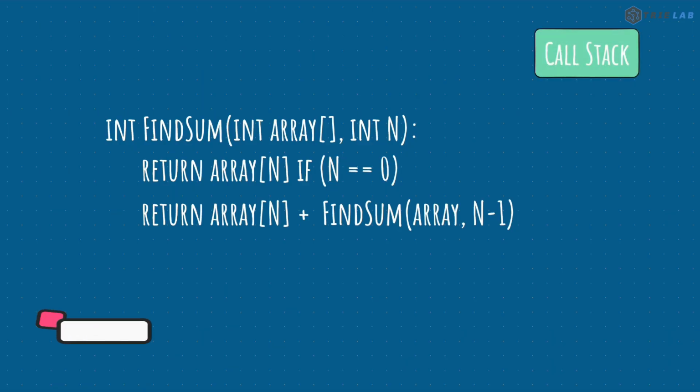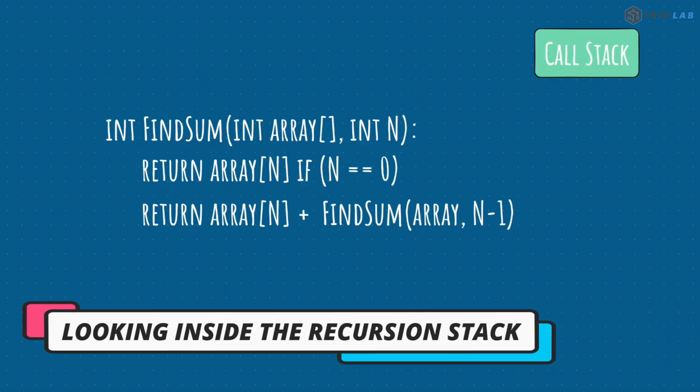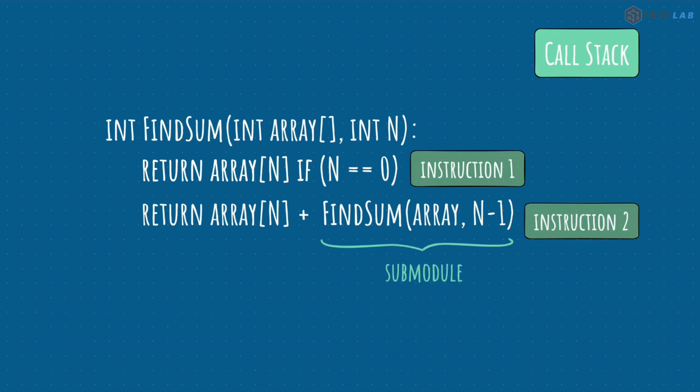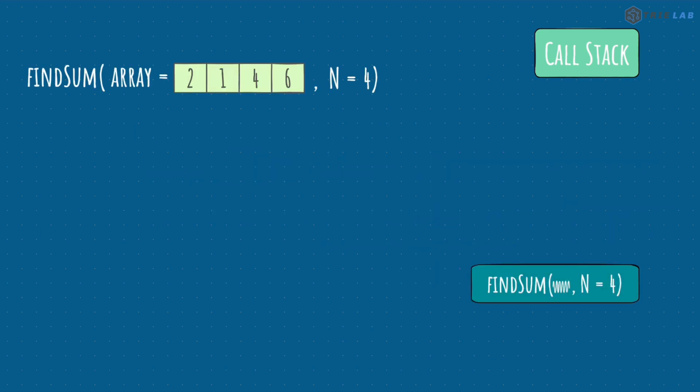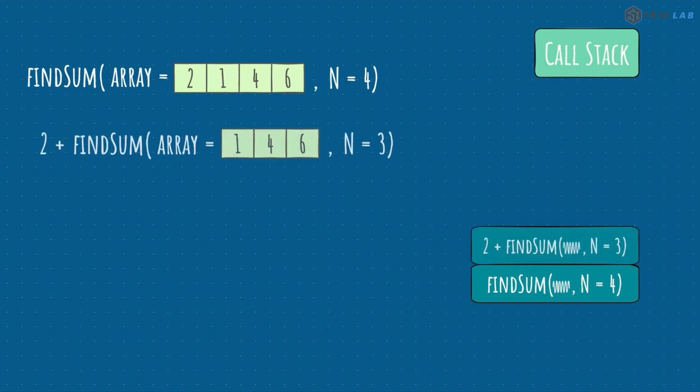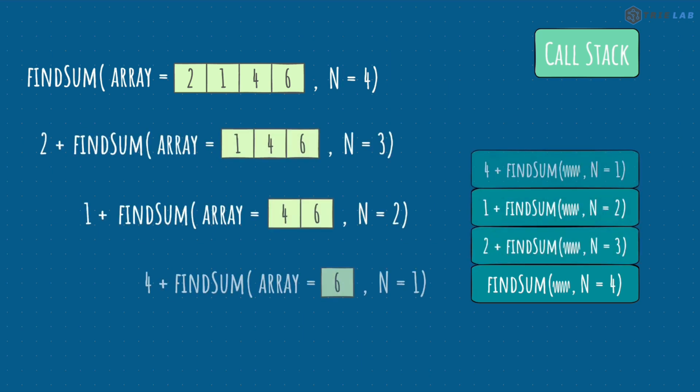Now in general, a particular function will have multiple instructions. For simplicity, we can break down this function into two instructions, which will be part of the call stack. Whenever we call a function, an execution context is added to the call stack, and this context has information of the next instruction to execute when it runs. And as we call each function recursively, we keep on growing the call stack. Now, as we discussed, each execution context stores the next instruction it should process. So when a recursive call returns, the function can carry on with the next step.